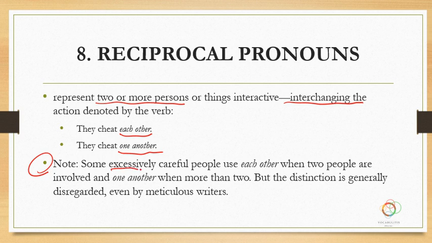Some excessively careful people use each other when two people are involved and one another when more than two. But the distinction is generally disregarded even by meticulous writers. Okay, and I probably belong to this school of excessively careful people, possibly because I have to be so conscious of these rules for tests.